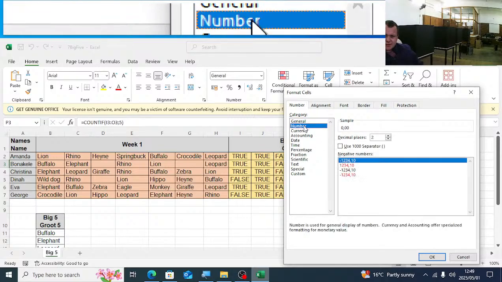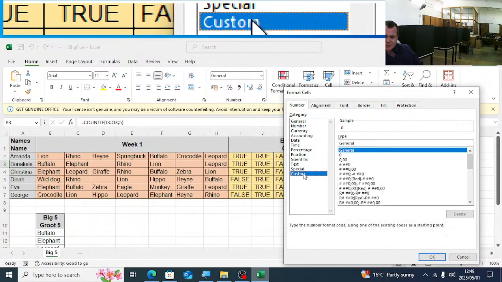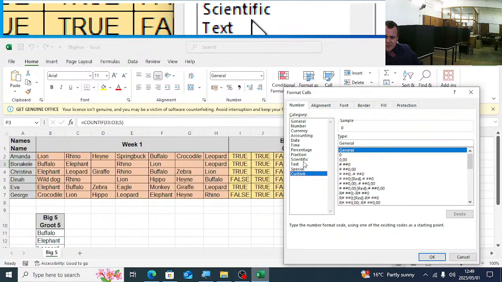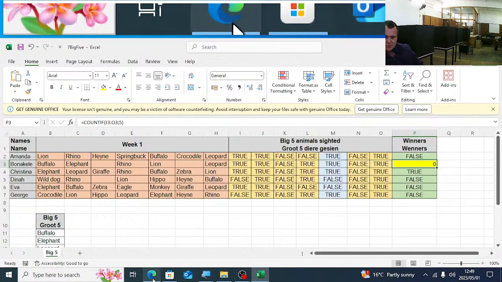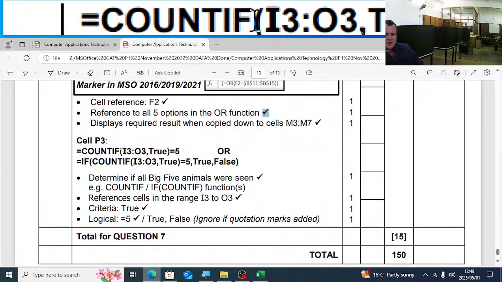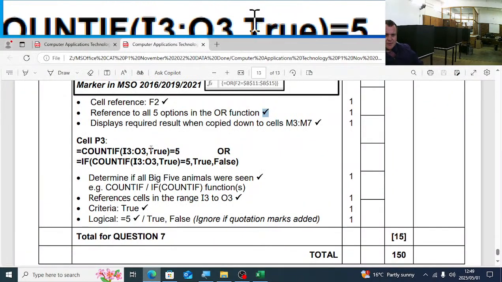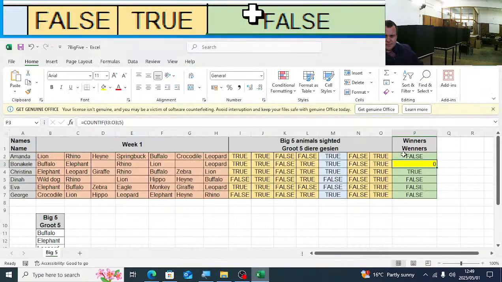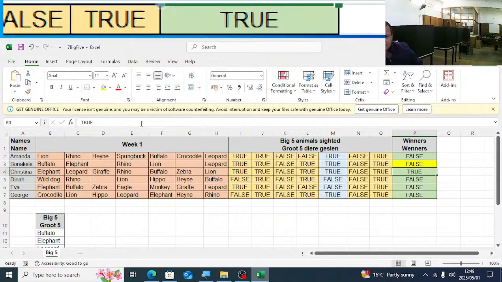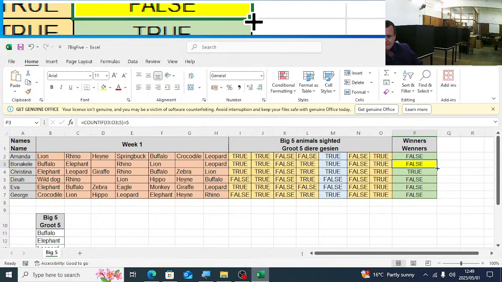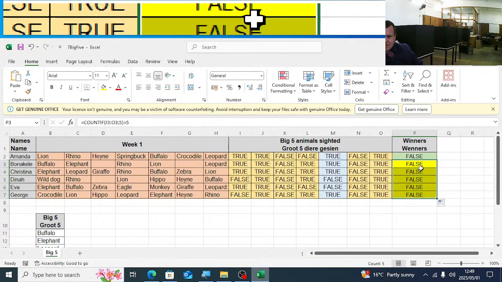I just want to check something here. They've used the COUNTIF equal 5. And then I'll just simply add here equal 5 also. Let's see.